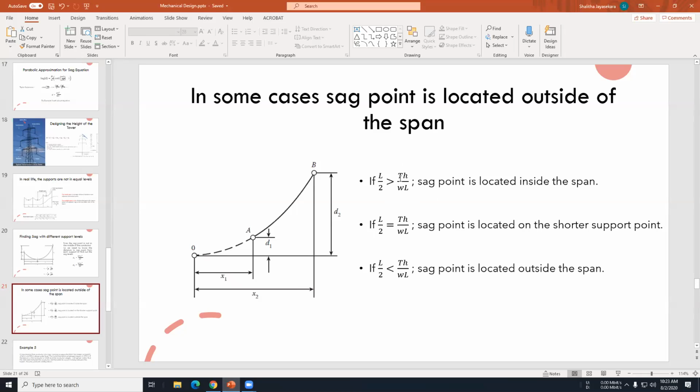If L over 2 is larger than TH over WL, our sag point will be inside the span. Inside the span means between these two towers. If L over 2 is equal to TH over WL, our sag point will be located on the shorter support point here, so it will be like a half catenary curve. If L over 2 is smaller than TH over WL, our sag point will be located outside of the span.